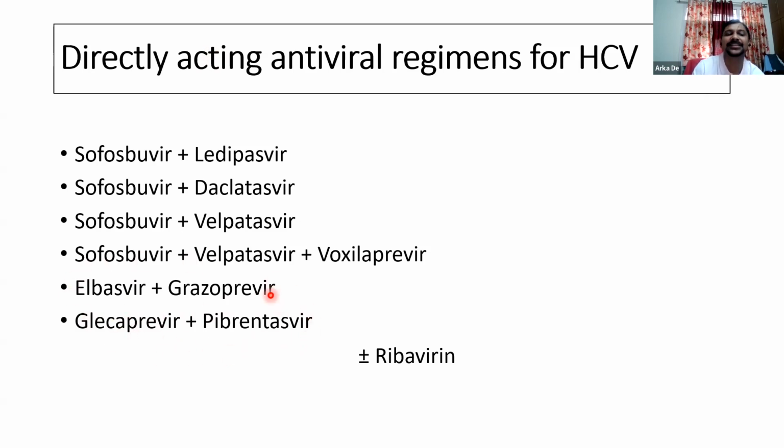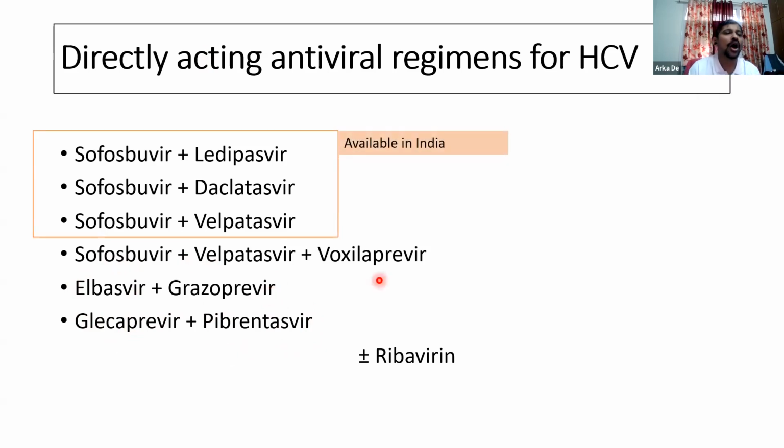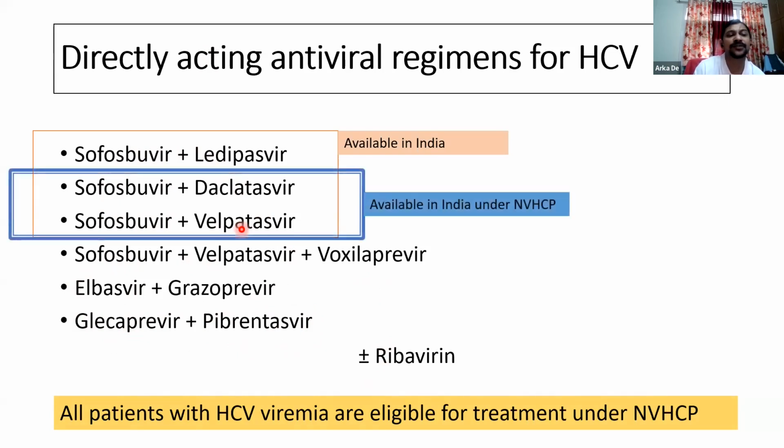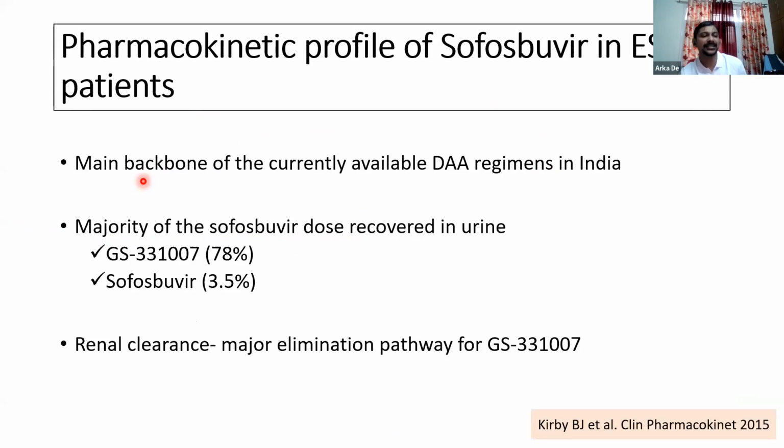So these are the different regimes that are available, but among them, Elbasvir plus Grazoprevir and Glecaprevir plus Pibrentasvir, which are safe in end-stage renal disease patients, are not available in India. So in India, the drugs that are available all have a Sofosbuvir backbone. And currently, we are treating hepatitis C under the National Viral Hepatitis Control Program. Under this program, the regimes available include Sofosbuvir plus Daclatasvir and Sofosbuvir plus Velpatasvir. Since the regimes available in India all contain Sofosbuvir as the background, we'll mainly be discussing this.